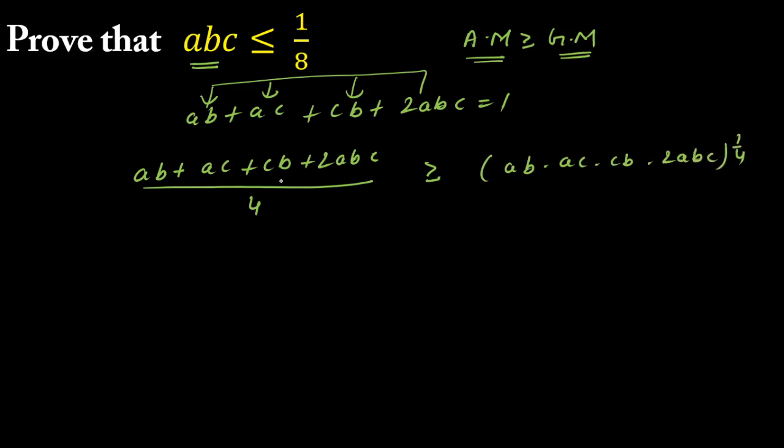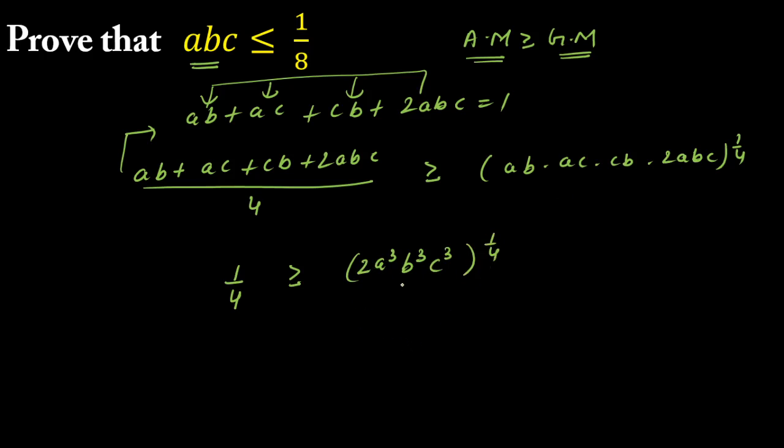Now this we know, we have already calculated, and this is equal to 1. So I'm going to plug this value here. So I got 1 by 4 here, that is greater than or equal to. Now let's take the product of all these four terms. A is coming thrice, so A cube. B is coming again thrice, so B cube, and C is coming also 3 times, so C cube, and 2 is already here, so 2 is outside, whole raised to power 1 by 4.